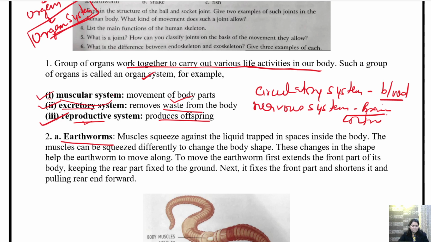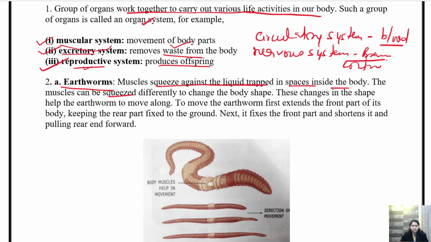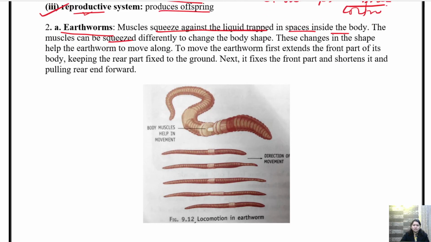Muscles squeeze against the liquid trapped in the space inside the body. Children, the same thing is written. I have already explained this. So they squeeze, then they enlarge their size, then they fix it and again move. So children, you will also draw this diagram. This diagram is also there in your book, figure 9.12. You will draw it in front of this answer.